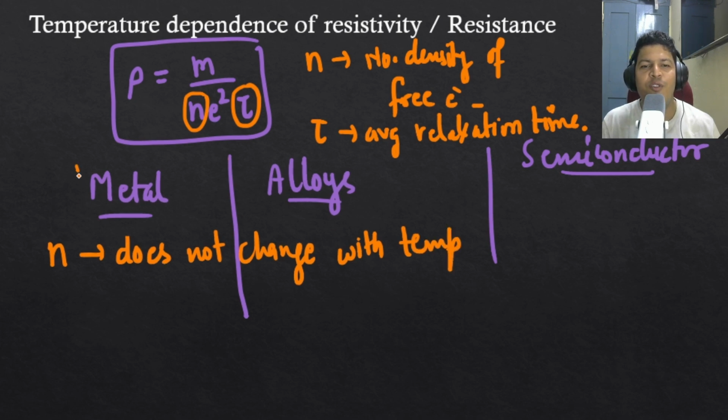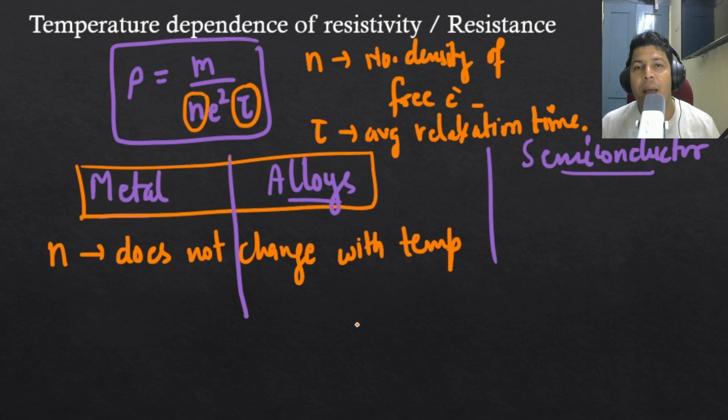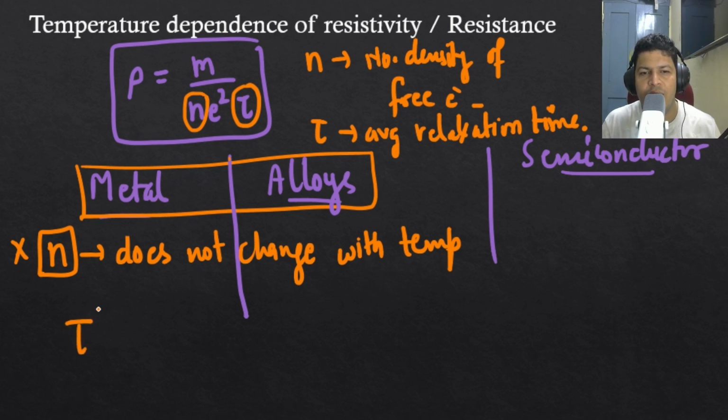In case of both metals and alloys, n does not change much, almost not at all, with change in temperature. So this factor will go out from this comparison. Now we'll go with this tau only. So this tau is the factor affecting the resistivity here.